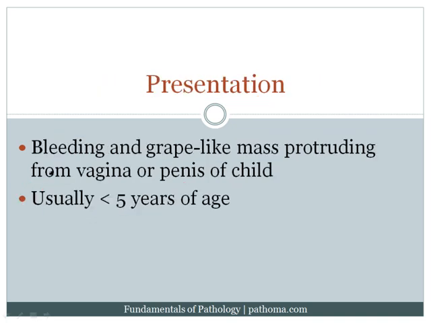Now, the way this presents is as a grape-like mass protruding from the vagina or the penis. So it's classically in a child less than the age of 5. If it's a female, it usually protrudes from the vagina. If it's a male, it'll be protruding from the penis. And it's a grape-like mass. It's also called sarcoma botryoides, and botryoides means grape-like.